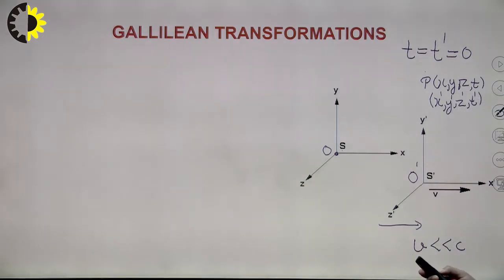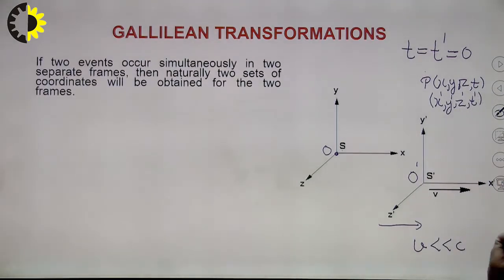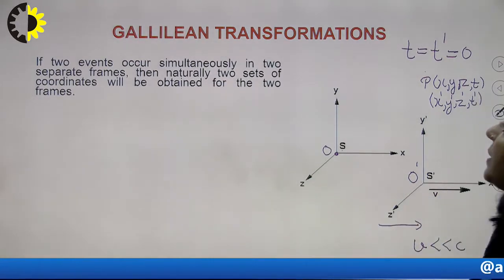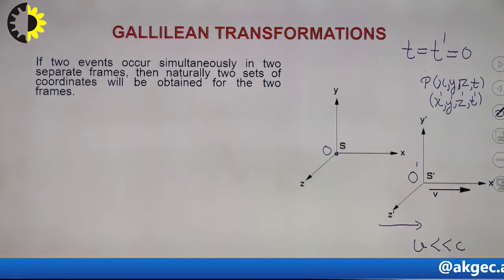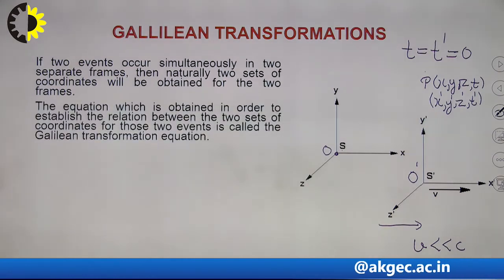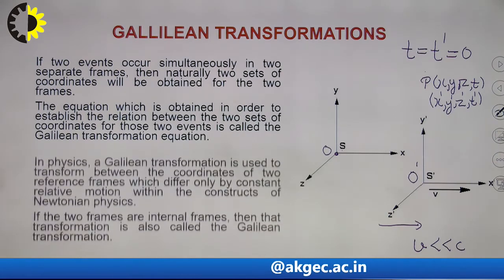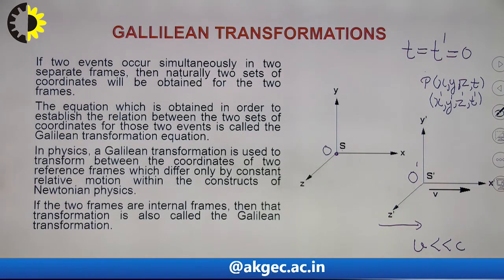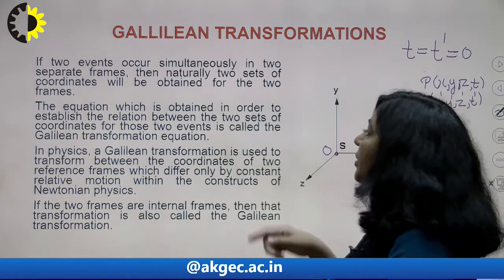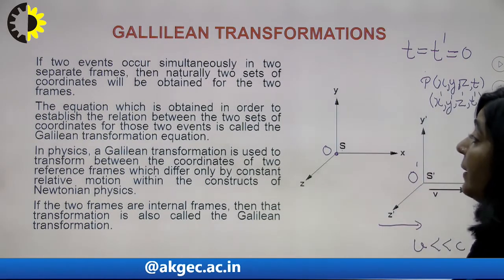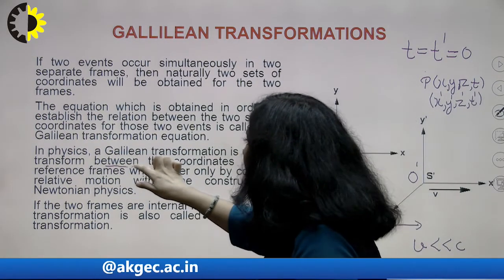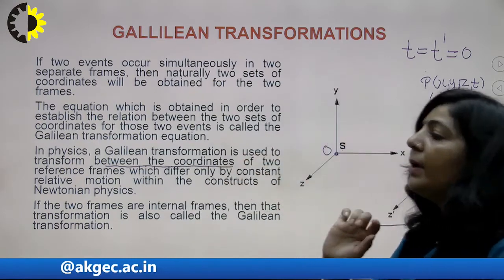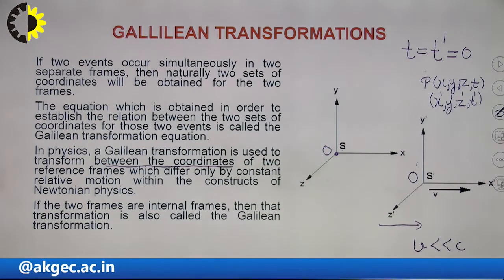So next one is, two events occur simultaneously in two separate frames, then naturally two sets of coordinates will be obtained for the two frames. What you have to do? You have to correlate these coordinates of x and x dash. A Galilean transformation is used to transform between the coordinates. You have to transform the coordinates of one frame into the coordinates of the other frame.